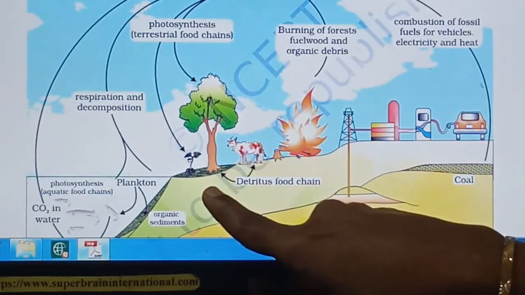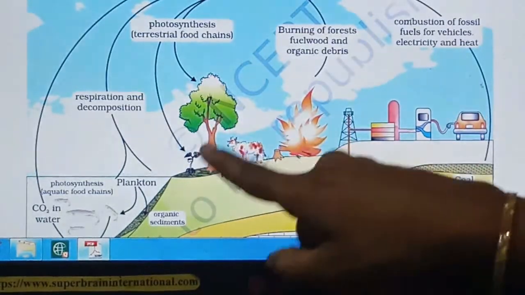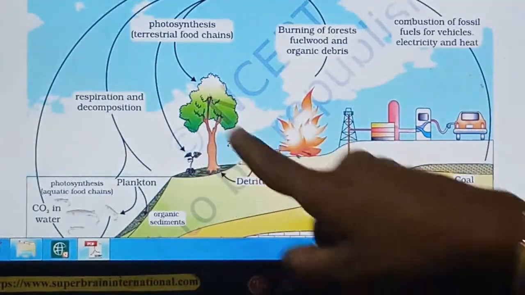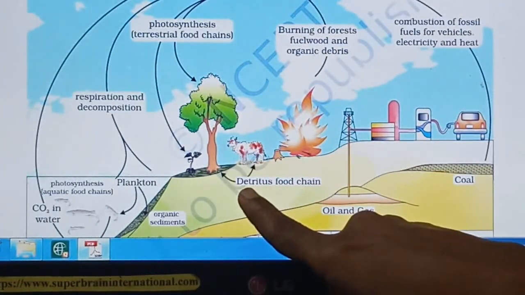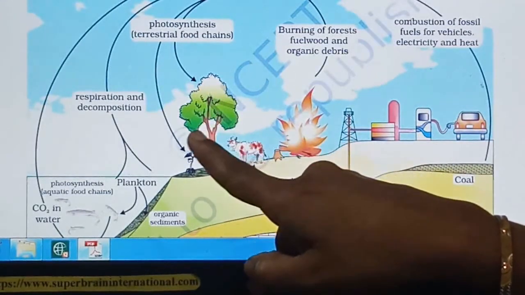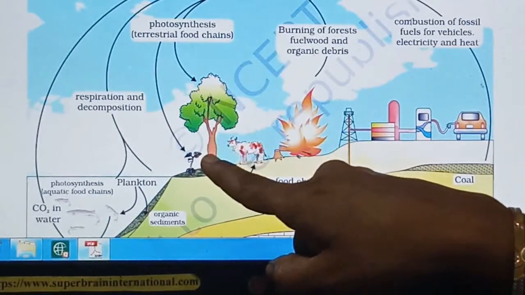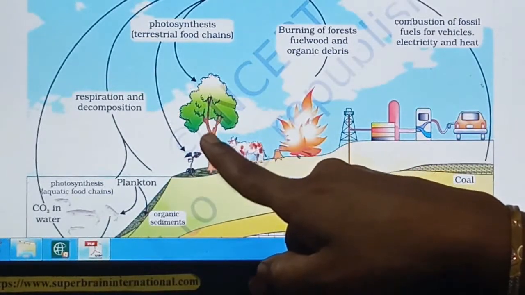So again this carbon compound gets absorbed by the plant. So this cycle will continue over here, right? Another thing is that whenever this carbon is fixed into the plant's body in the form of other carbohydrates, right, it is used in the building of the plant.